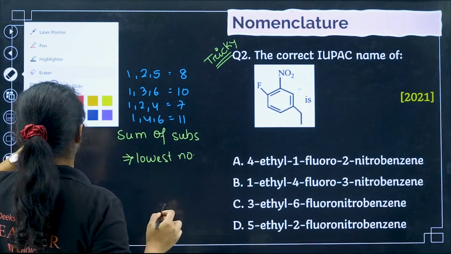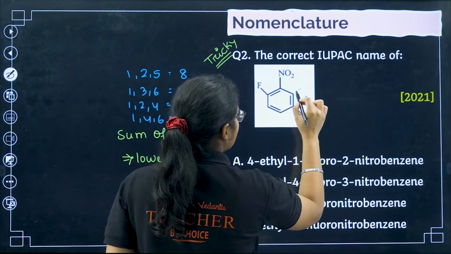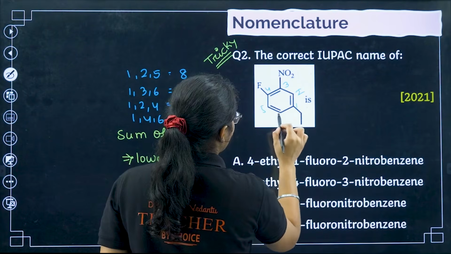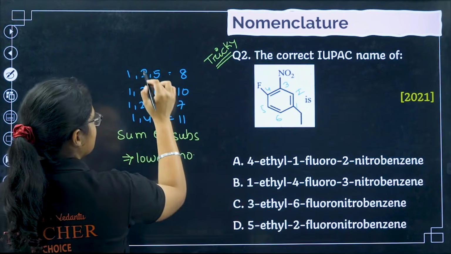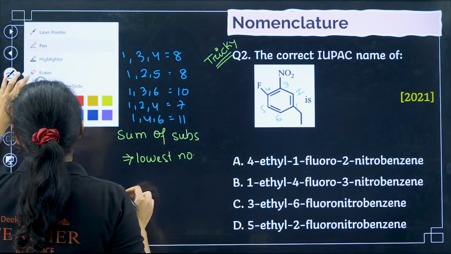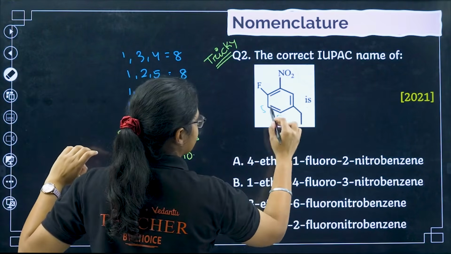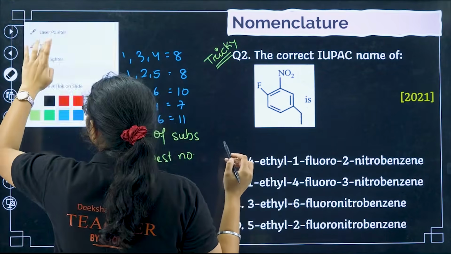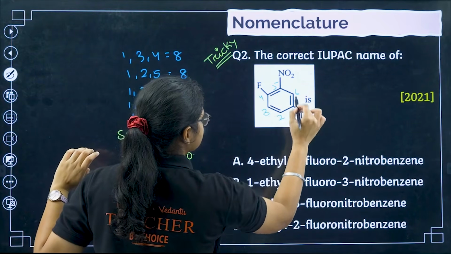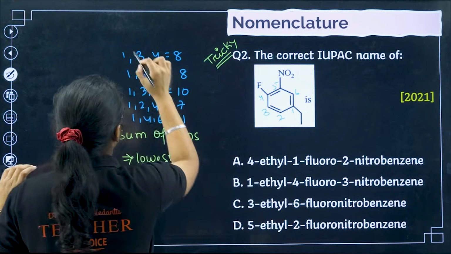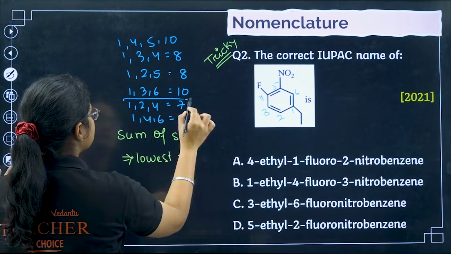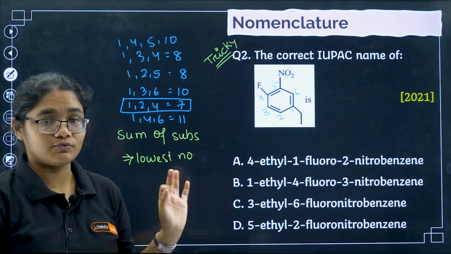Next, I can try from here: 1, 2, 3 and 4, then 5 and 6. So this will give me 1, 3, 4, which gives me 8 here. I have another combination that I'll try from this side, which will give me 1, 4 and 5. That gives me 10. So the lowest number I'm getting is this one, that is 1, 2 and 4, which sums to 7,